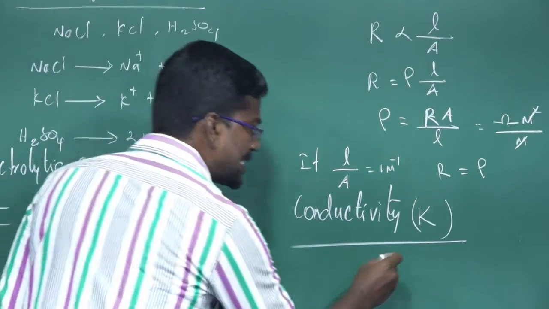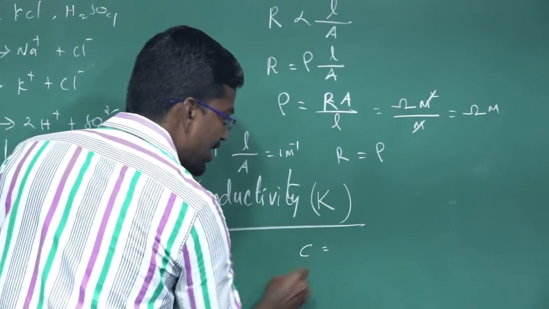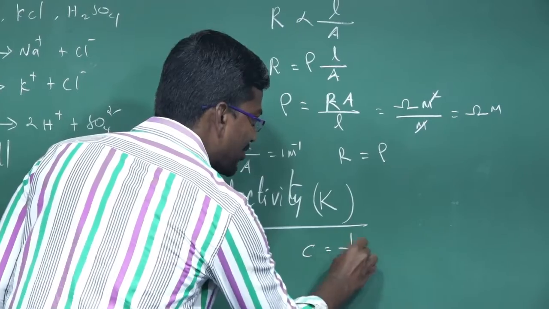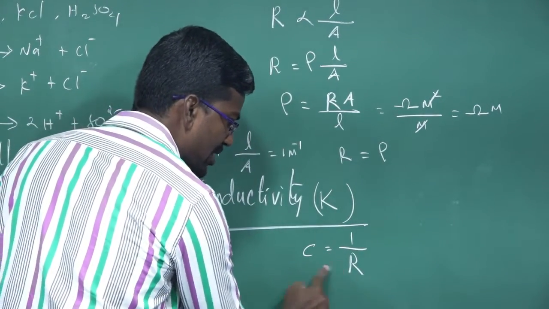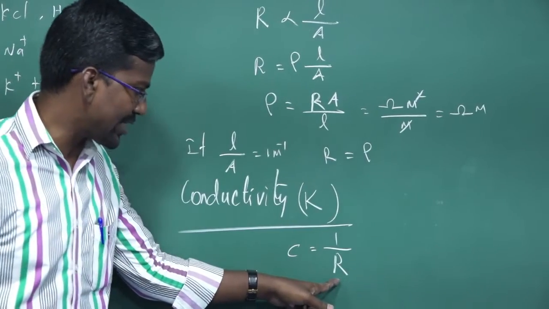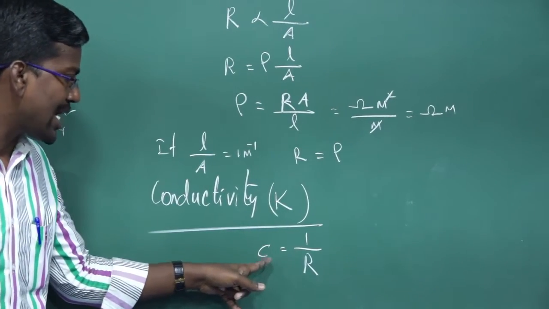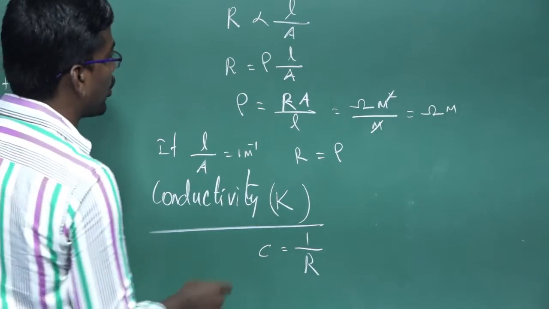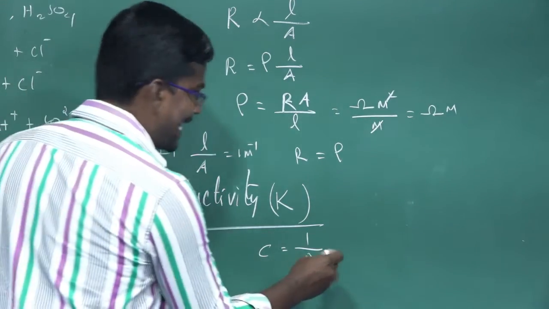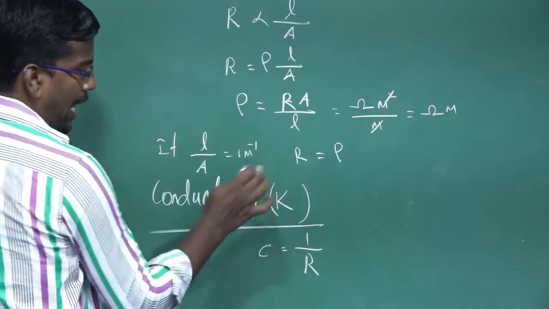So the reciprocal of resistance gives the conductance of the electrolytic solution. So conductance is always inversely proportional to resistance. So the resistance of the electrolytic solution is the reciprocal of the conductance of the electrolytic solution. Okay, no problem. Next one, the conductivity kappa.